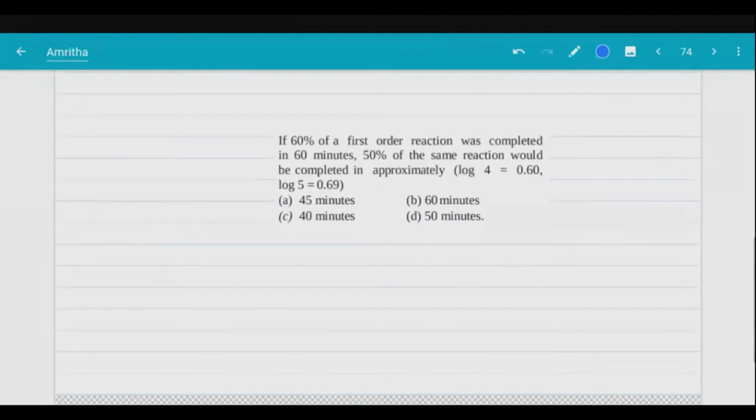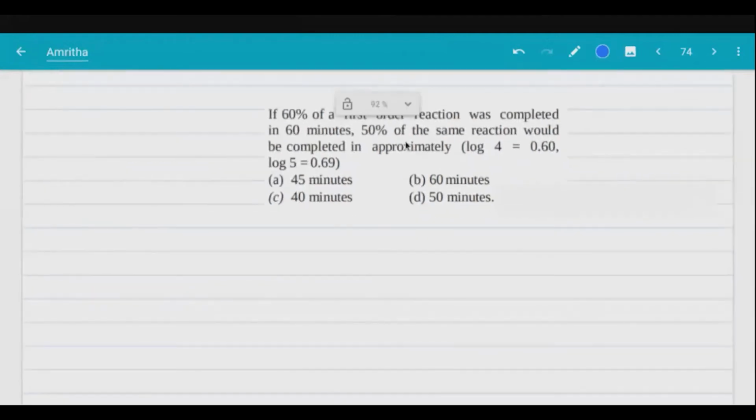Okay, fine. 60% of a first order reaction was completed in 60 minutes. 50% of the same reaction would be completed in approximately how many minutes? How do we proceed with this? So we must know that for any reaction, K must be constant. K must be the same throughout the reaction. Whether it is 10%, 20%, 30%, K must be the same. By making use of this, we can find it now.